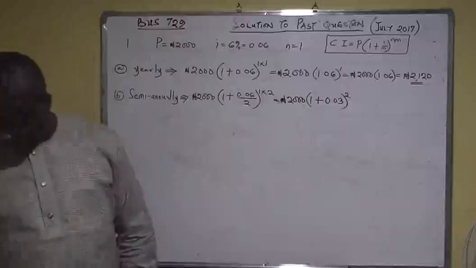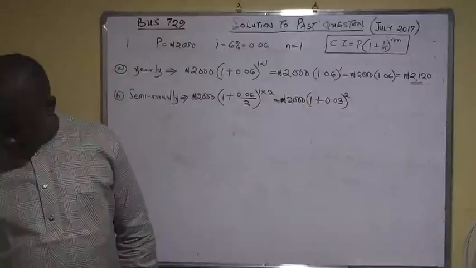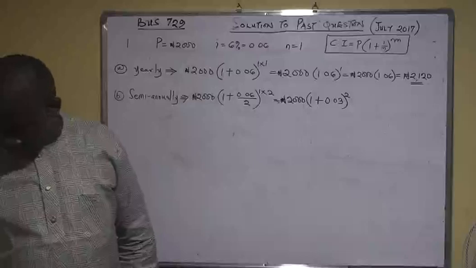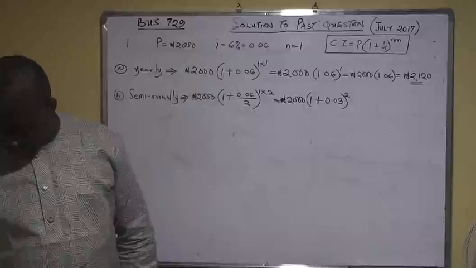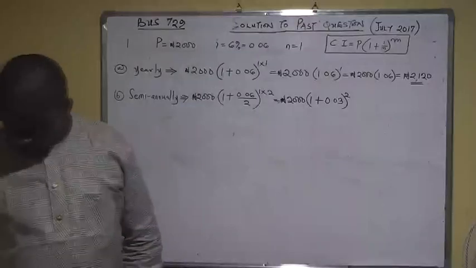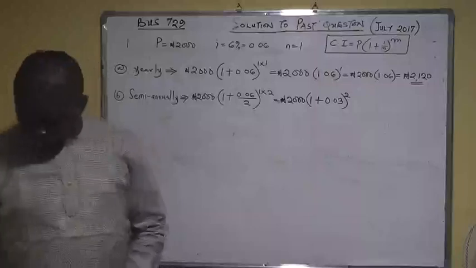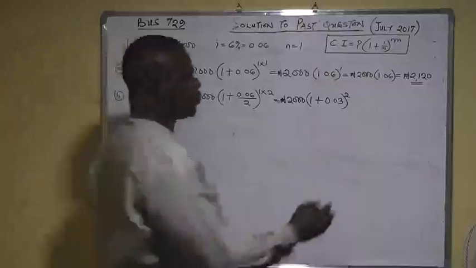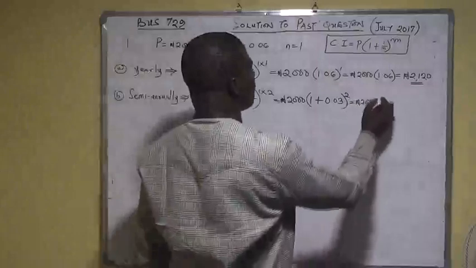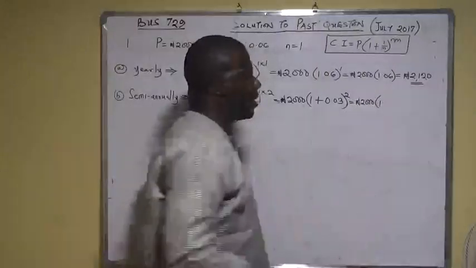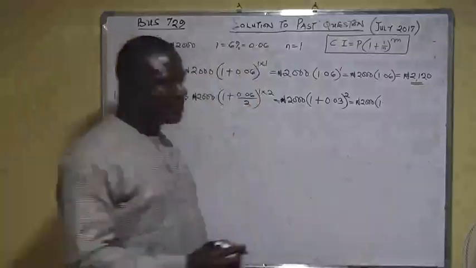Then 1.03 times 1.03 will give you 1.0609. So that's now 2,000 into bracket 1.0609.